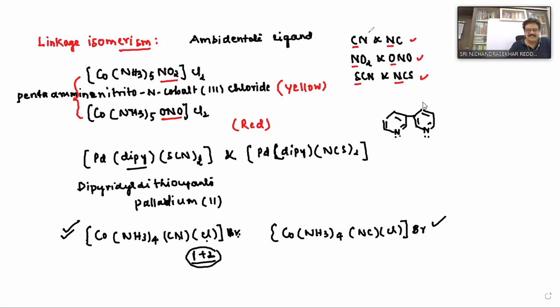What is the next one? Coordinate isomer. Coordinate isomerism normally arises whenever both a complex cation and a complex anion are present. Coordinate isomerism arises when a compound contains both a cationic complex and an anionic complex.